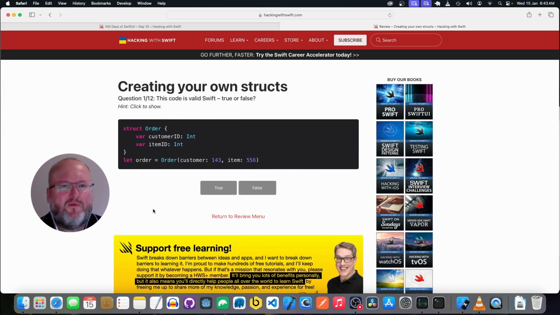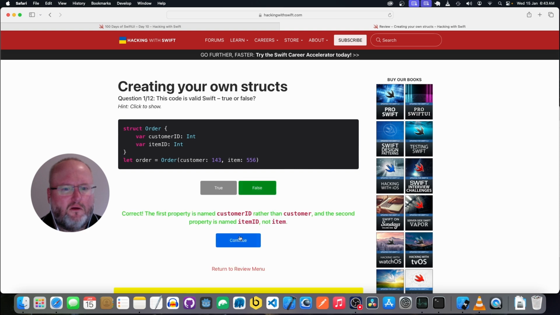Okay, I'm doing the test for creating your own structs. Is this Swift code valid, true or false? So we have a struct Order. We have two properties, customer ID and item ID, of type Int. We have let order equal Order, customer, it should be customer ID, not customer, and item ID, not item. So this is not valid. Okay.